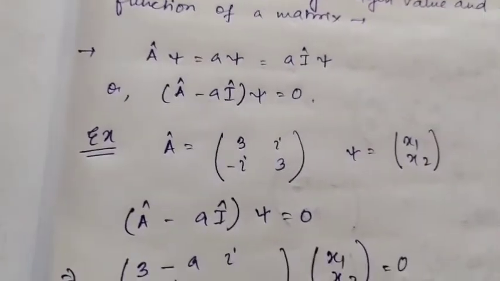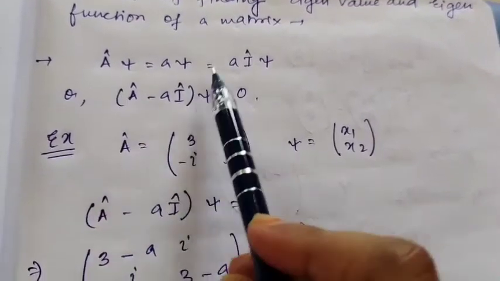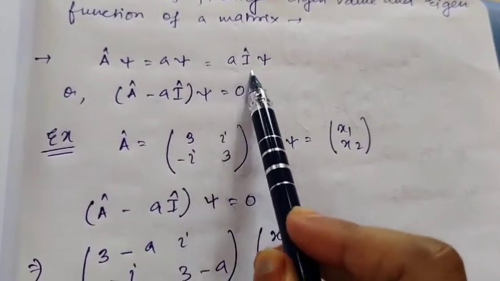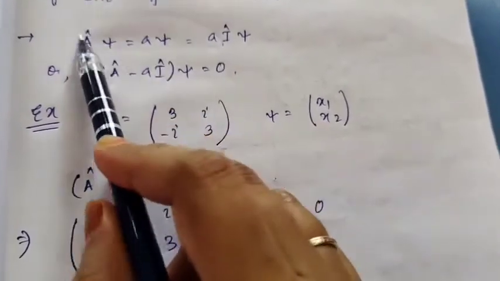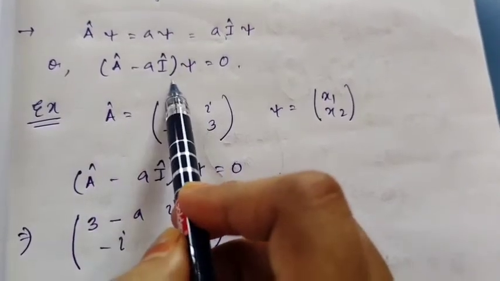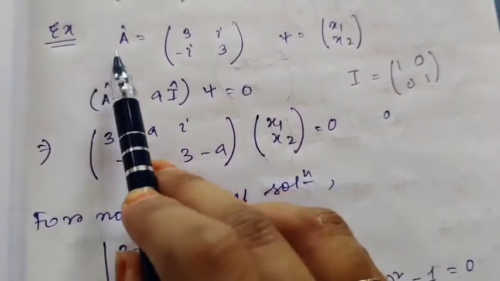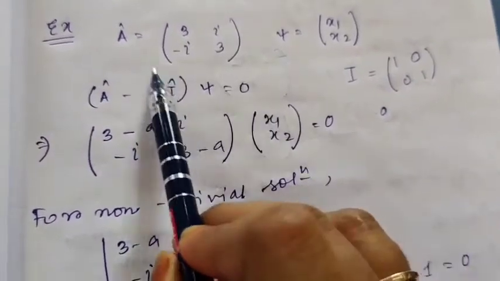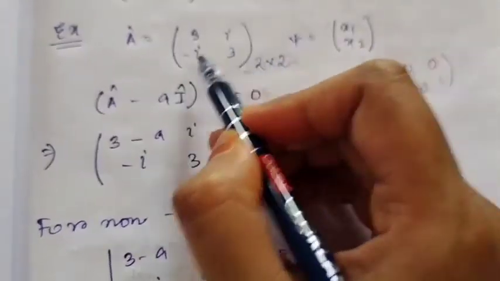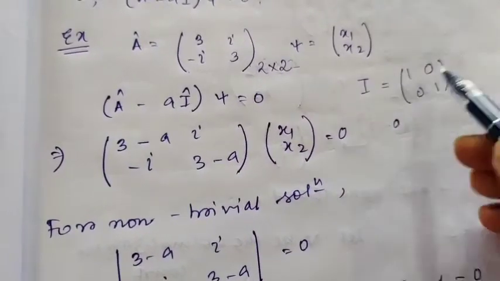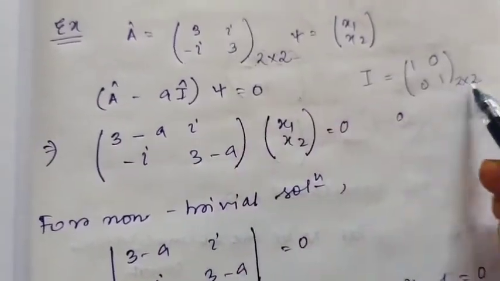Now, the method of finding the eigenvalue and eigenfunction of a matrix. This is the eigenvalue equation, correct? So this A psi, we can write as A times the identity operator psi. Now if I take this to the left side, I will write: A operator minus a identity operator, common psi, equals 0. For example, this is the A operator, a 2 into 2 square matrix, 3, i, minus i, 3, and psi is the function x1, x2. I is the identity operator. This is also 2 into 2.